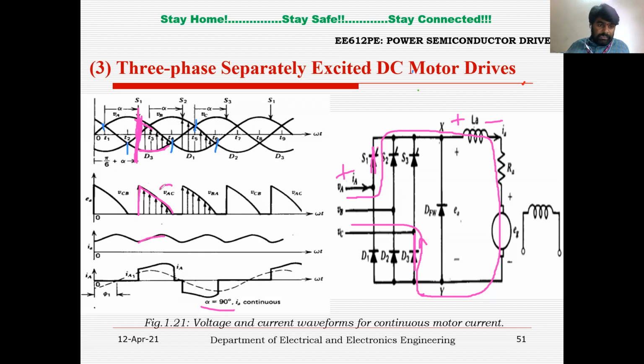Now you can see why it is VAC only, because now terminal X is connected to VA, Y is connected to VC. So the net voltage across terminals X and Y will be VA minus VC, because VA is at higher potential. So VA minus VC is the voltage across terminals X and Y, that I can write as VAC.